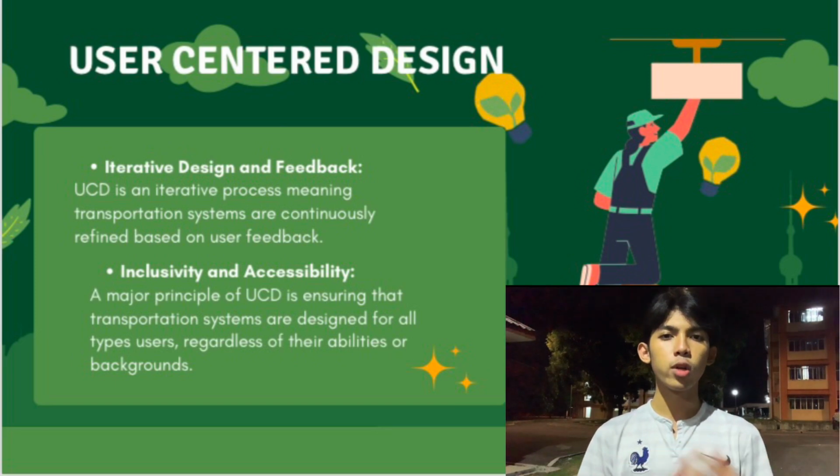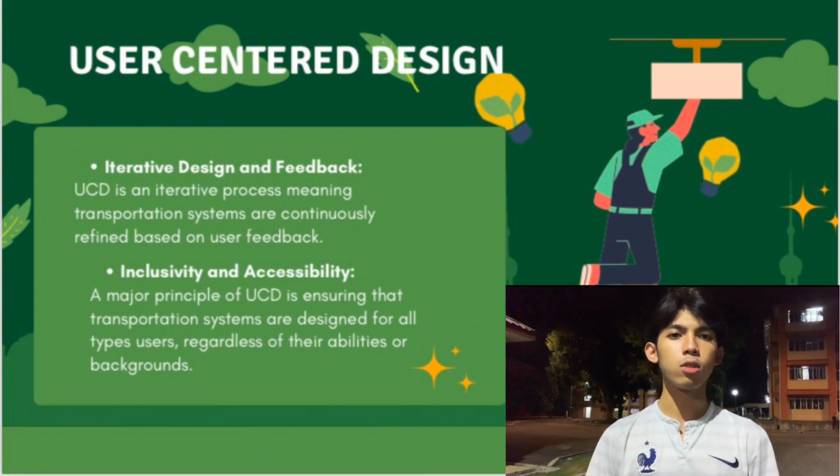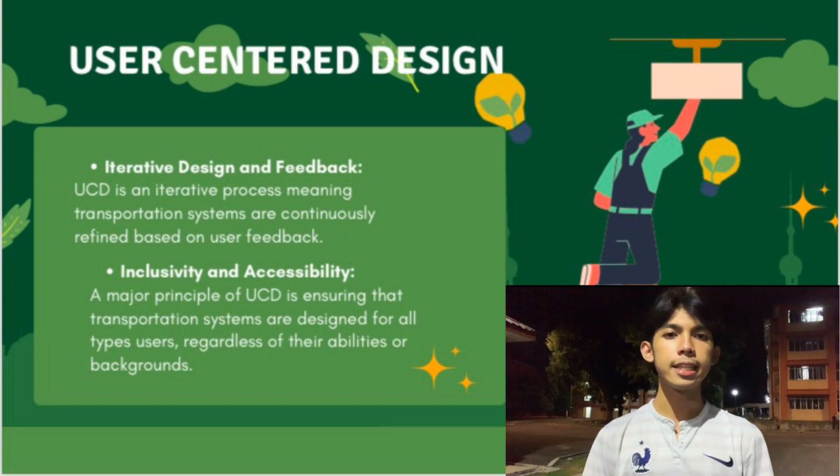Moreover, incorporating diverse user perspectives during the design process helps to identify barriers that may not be immediately apparent to designers. By addressing these issues, transportation systems not only comply with legal requirements but also enhance the overall user experience, making public transport a viable option for everyone.